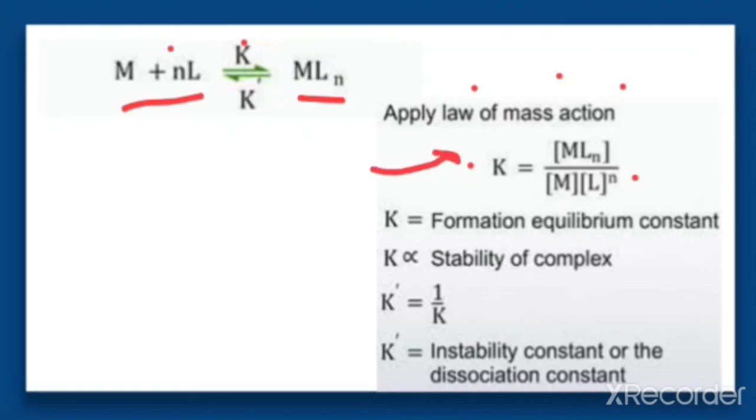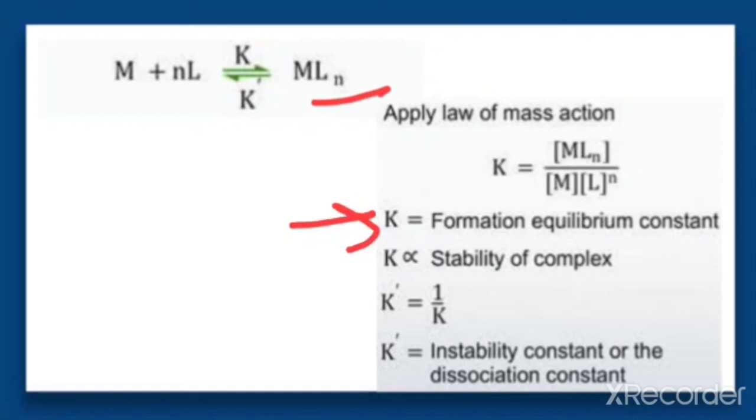So this one will be the K, where K is the formation equilibrium constant, that means the constant for the formation of the complex. The value of K can be represented as the stability of the complex. This is directly proportional to the stability of the complex.